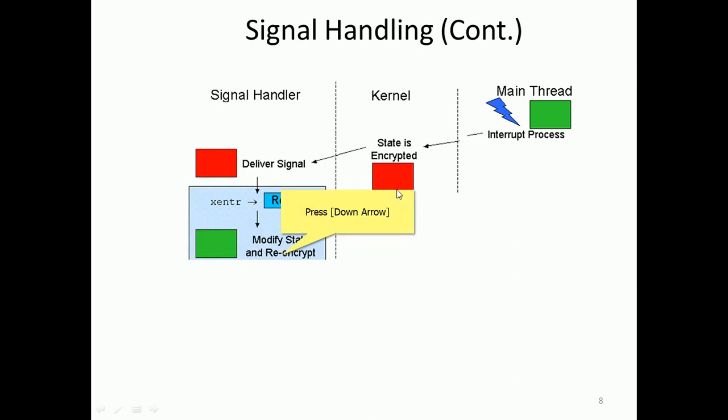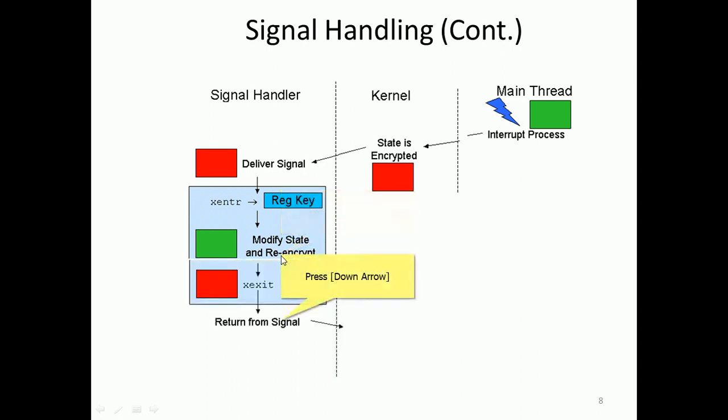In the case of the default signal handler, it goes directly to the kernel, and the kernel looks after it. The signal is delivered, the state is modified, and the kernel identifies what type of signal or interrupt it is. Then it returns from the signal.